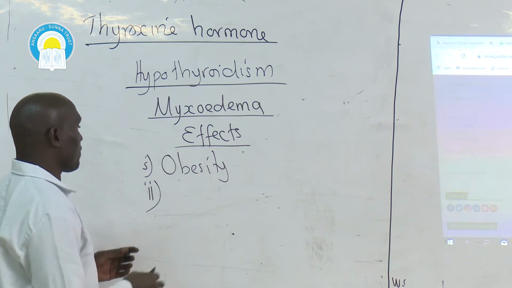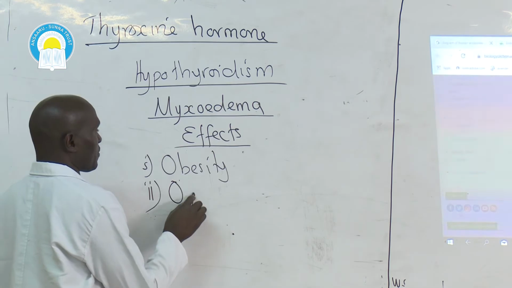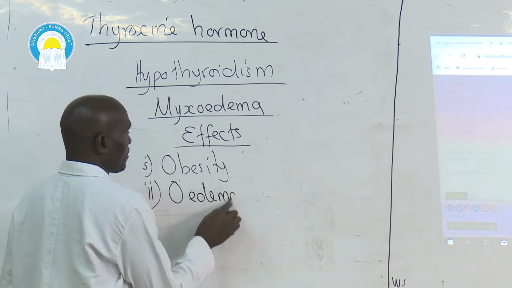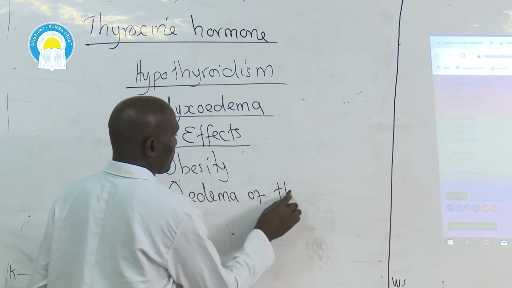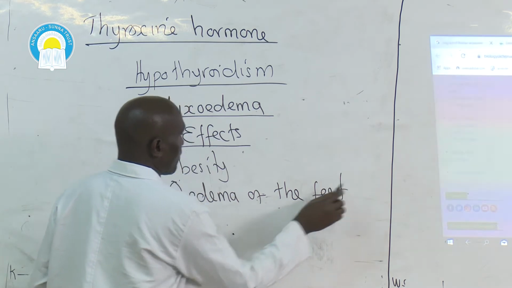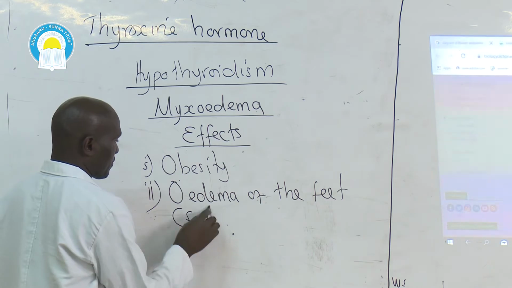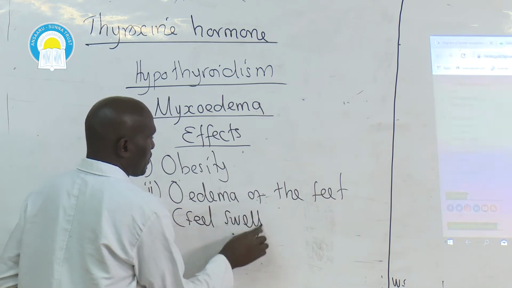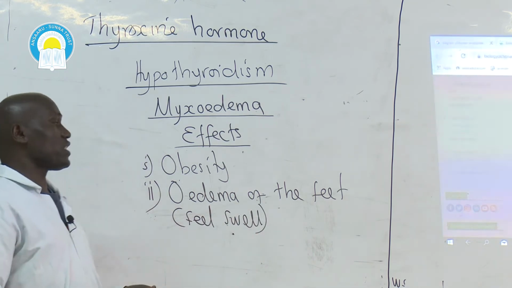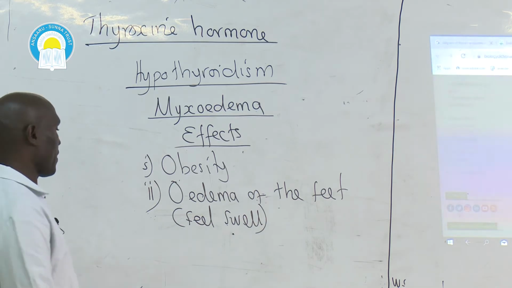Then the person also suffers from edema of the feet. The feet swell. This happens because a lot of fluids are retained within the feet.